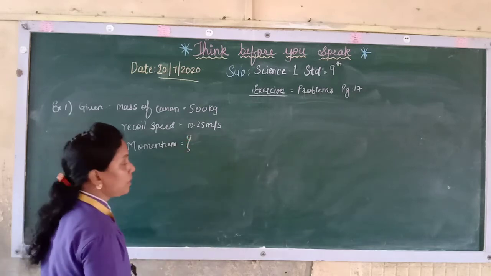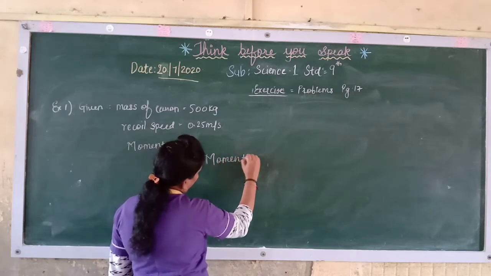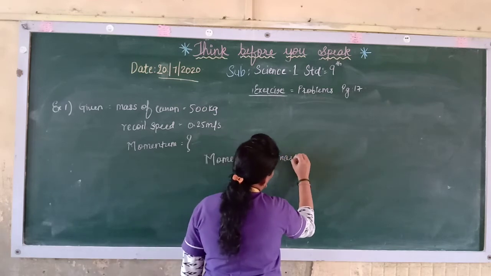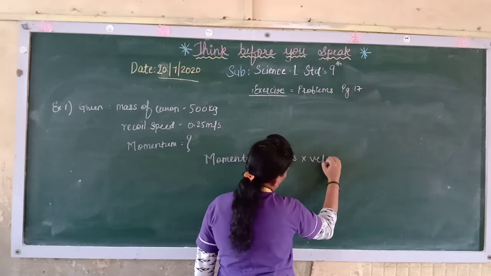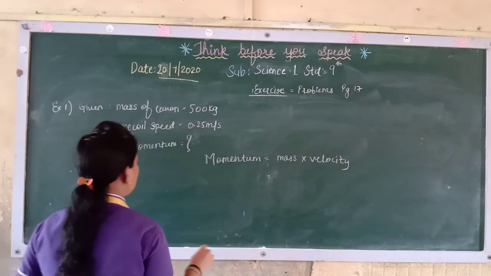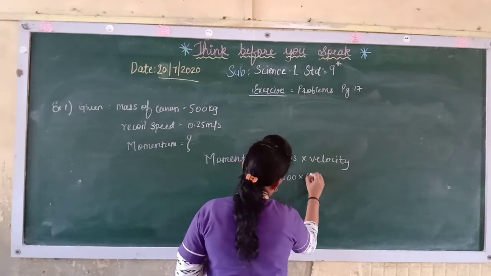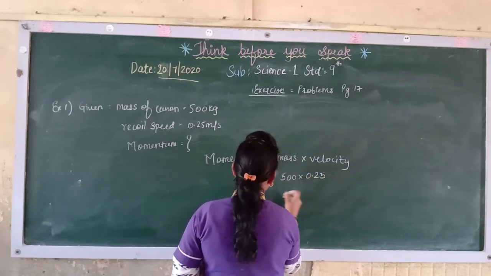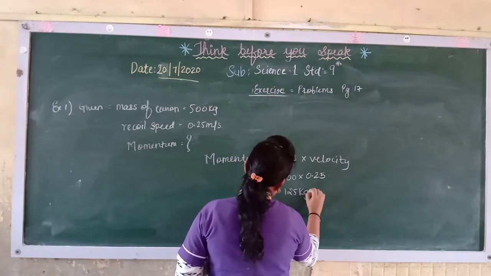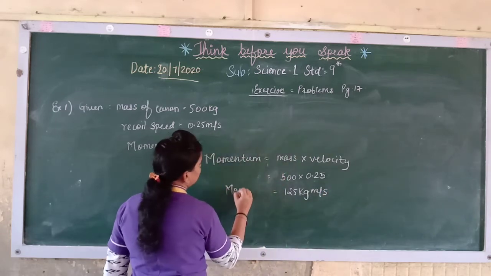So we know the formula for momentum. What is it? It is mass into velocity. How much is the mass? It is given. It is 500. So here it will come 500 into 0.25 meter per second. So here you will get 125 kg meter per second. That is nothing but momentum.